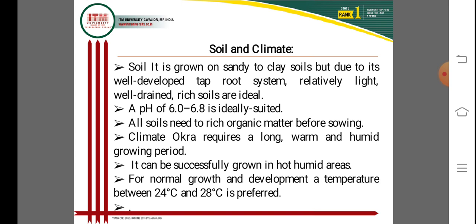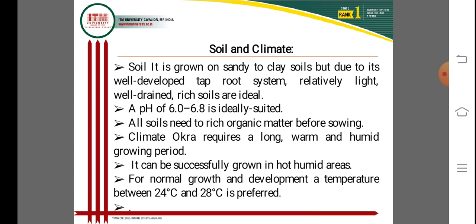The soil needs rich organic matter before sowing for a good healthy root system and nutrient availability, so maintaining the C/N ratio in the soil is very important. The climate of okra requires a long, warm, humid growing period for successful cultivation and healthy plant growth in this season.